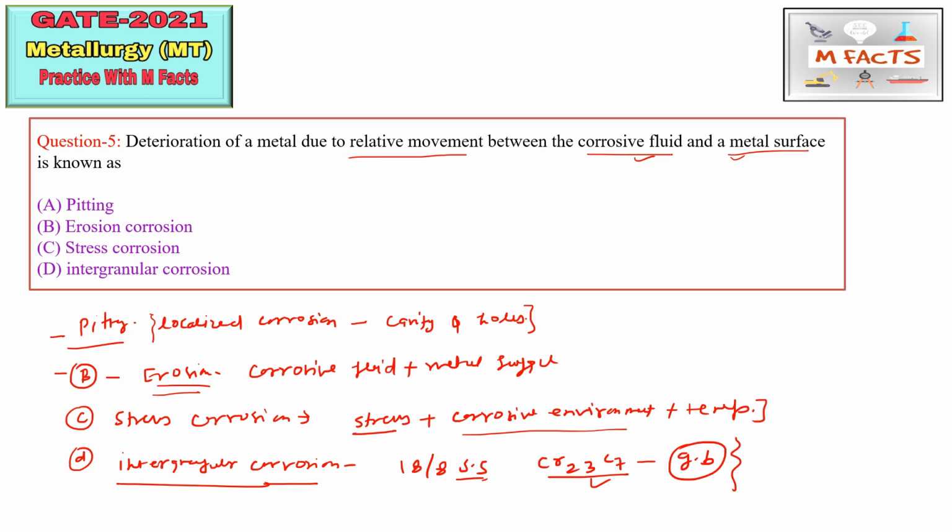So we have seen all these options. For this question, deterioration of metal due to relative movement between the corrosive fluid and metal surface is known as erosion corrosion. So B part is correct for this question.